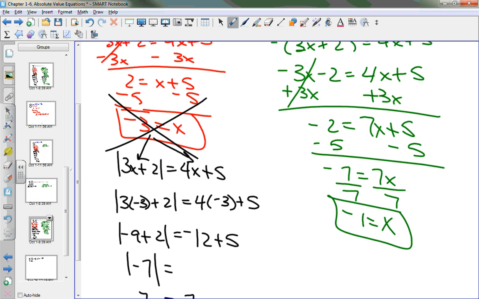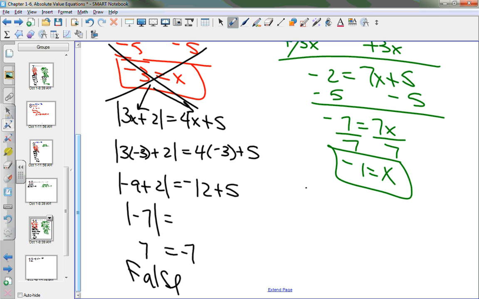Now I solved that very quickly because I already know you guys know how to solve equations. Okay? Now I need to plug and chug and I need to check this. So the absolute value of 3x plus 2 has to equal 4x plus 5. Every place I see an x, I plug in the -1.